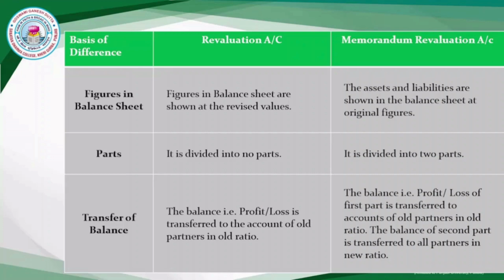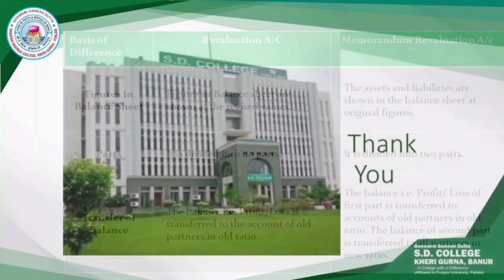And the last difference is that in case of revaluation account, the balancing figure, that is profit and loss, is transferred to old partners capital account in their old profit sharing ratio, whereas in memorandum revaluation account the balancing figure, whether profit or loss of the first part, is transferred to old partners in their old profit sharing ratio, whereas the balance of second part is transferred to all partners in their new ratio.